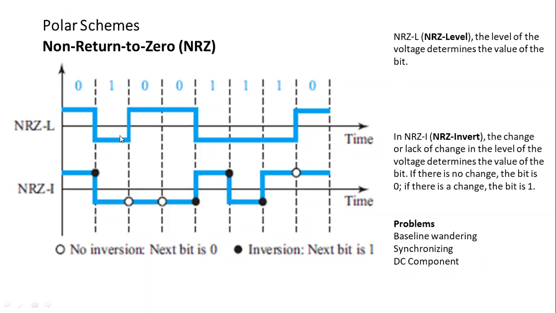In these two different levels, the data signals will travel. Look here, the zero bit is at the high position, and the one bit is at the negative position, that is negative polarity. So NRZ level, look at the cursor, NRZ level, the level of the voltage determines the value of the bit.